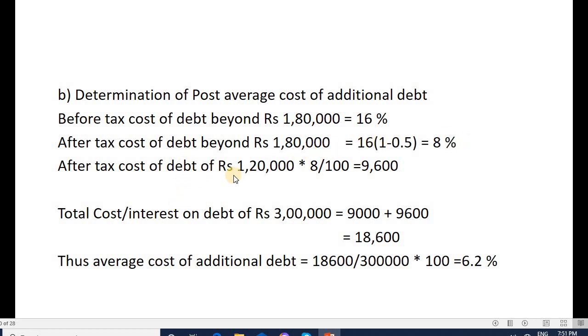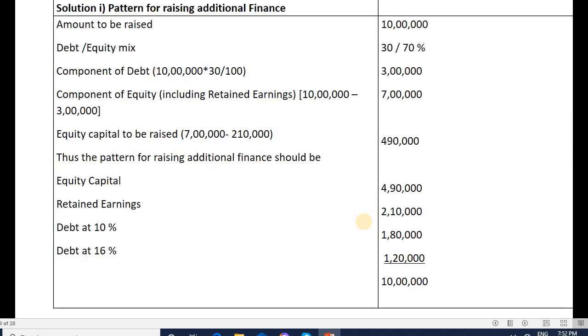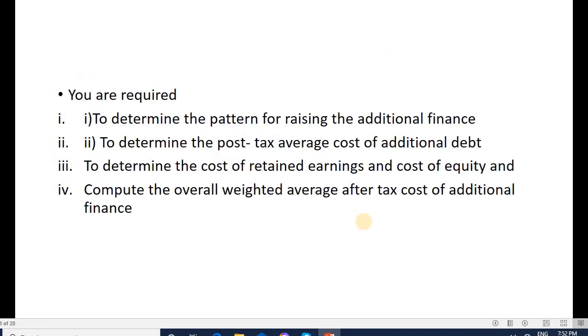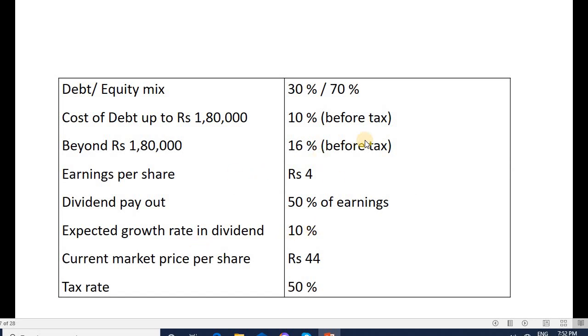Beyond 1 lakh 80,000, 1 lakh 20,000 is to be raised, so 1 lakh 20,000 into 8% is 9,600.